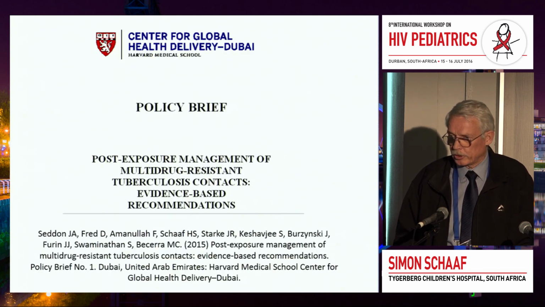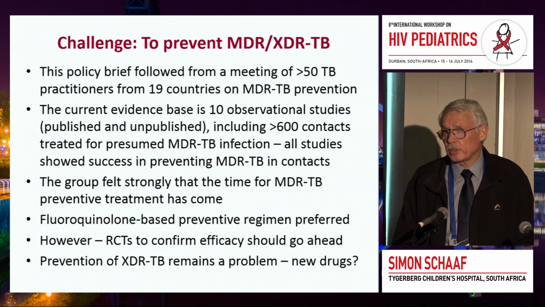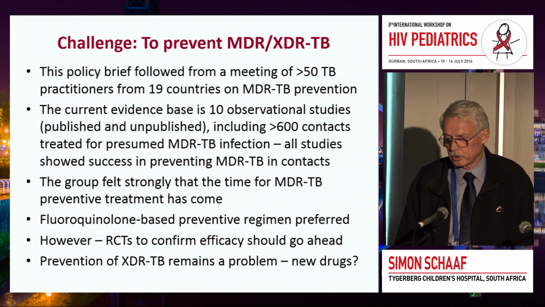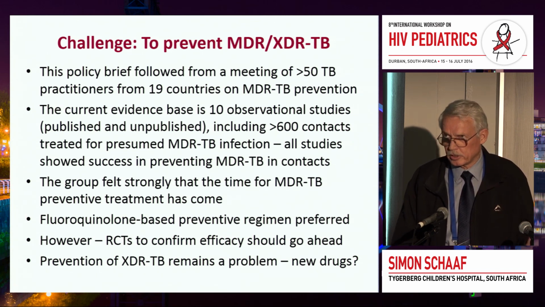This is a policy brief that was written at the beginning of last year, with a meeting of about 50 experts from 19 different countries, deciding that we should really advocate for preventive therapy for children in contact with MDR TB cases. And also for high-risk patients such as HIV-infected patients, they should also be on prophylaxis. And we know that the fluoroquinolones are almost as good a drug as INH for prevention.